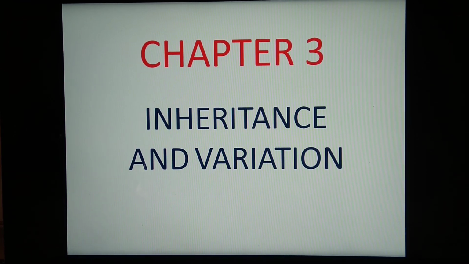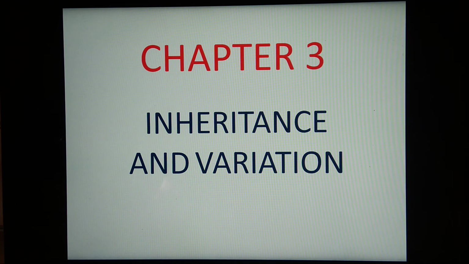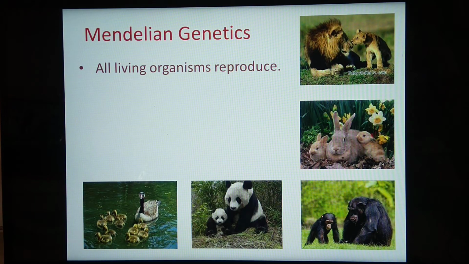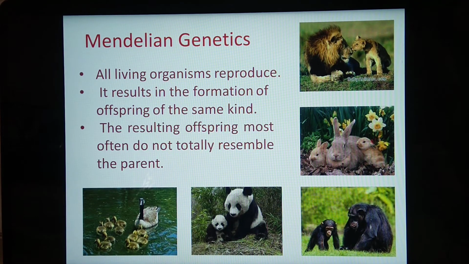In this lecture, we are going to start with topic number 3, that is inheritance and variation. What's the meaning of inheritance and variation? In Mendelian genetics, all living organisms reproduce and result in the formation of offsprings of the same kind. These resulting offsprings most often do not totally resemble the parents.